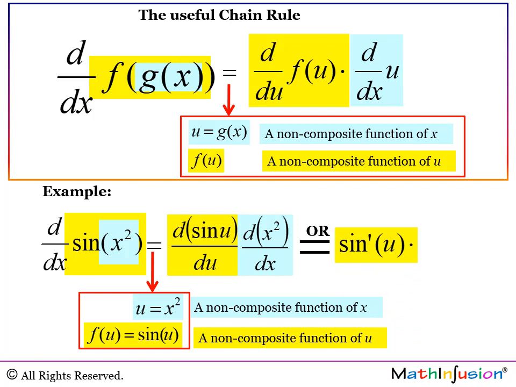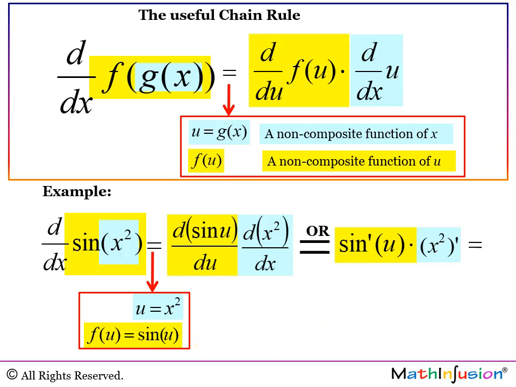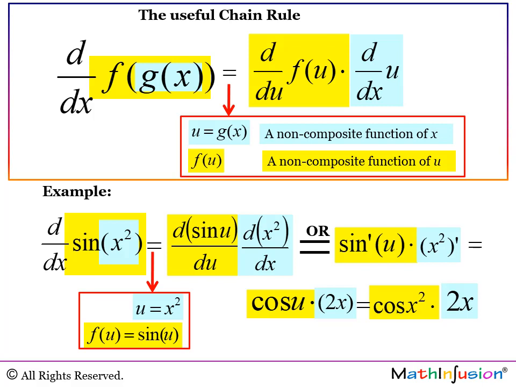Another way to view it is just the derivative of the first one times the derivative of the second one. But you have to be careful if you write it like this. The derivative of the first one has to be a function of the u because the function is a function of u. And the second one, it's clear cut, the derivative of x to the power of 2. We get from the first one cosine of u and from the second one 2x. It's customary to write the 2x before, but it really doesn't matter right now. I want to focus on the chain rule. So as you can see, the only thing that we had to do in the last step is really just to replace u by x to the power of 2.